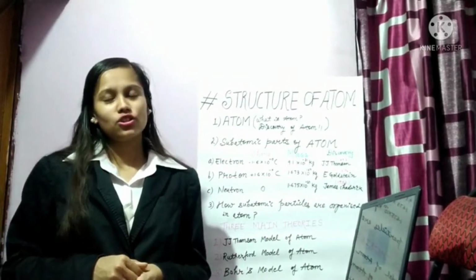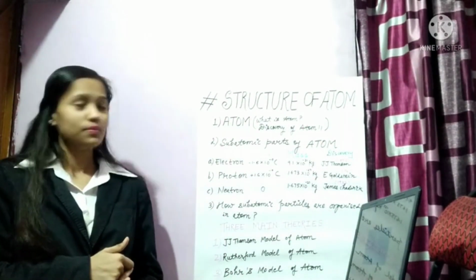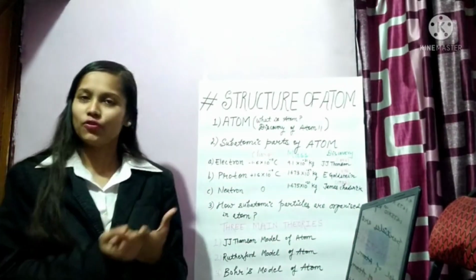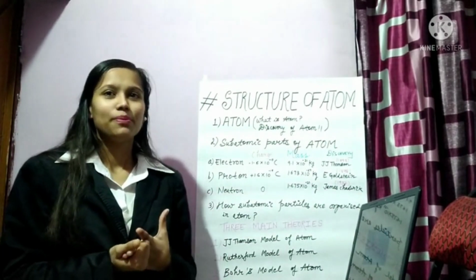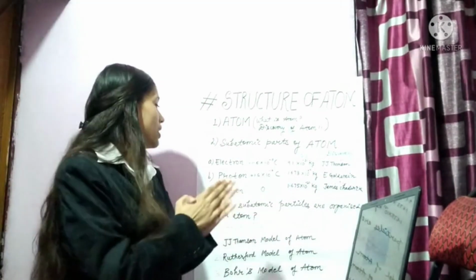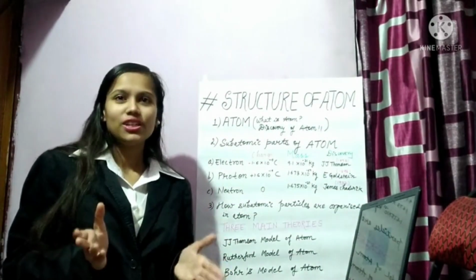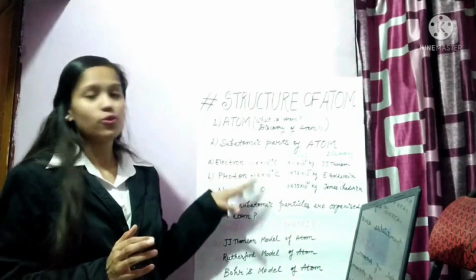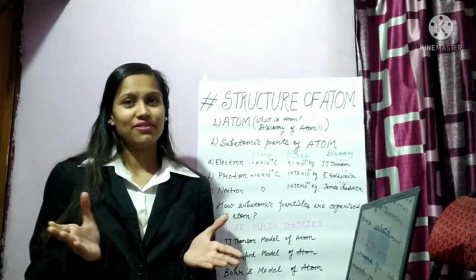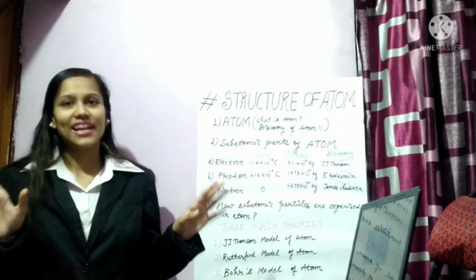Electron carries a charge of minus 1.6 into 10 to the power minus 19 coulomb, and proton carries the same charge but positive, 1.6 into 10 to the power minus 19 coulomb, and neutron, being neutral, carries no charge. Mass of electron is 9.1 into 10 to the power minus 31 kg, while the masses of proton and neutron are approximately equal, 1.67 into 10 to the power minus 27 kg. So here you can notice that the mass of electron is almost negligible.